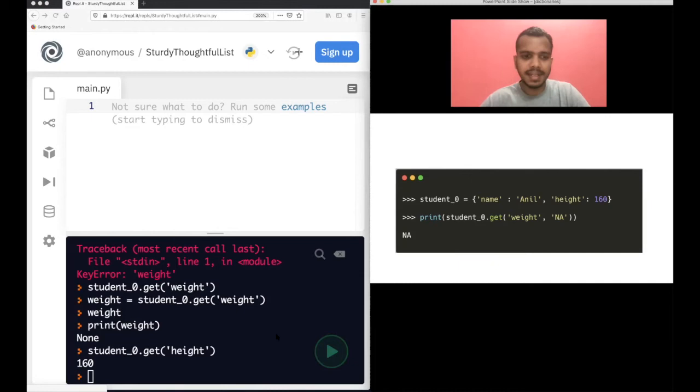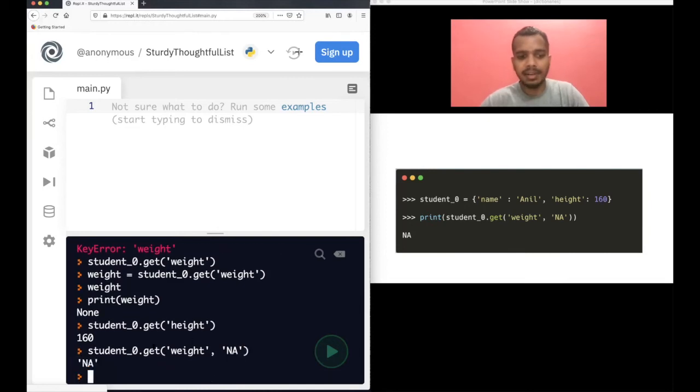And of course, you can also define default values. For example, we know that weight was not defined, so you can define a default value. The default value for this is NA, the short form of not available. So in this case, enter this, and NA got printed. We know that weight is not present in the dictionary, so whenever somebody tries to access this weight key, you are just telling them NA, that is, not available. It's another way of providing a default value in case the key is not present.